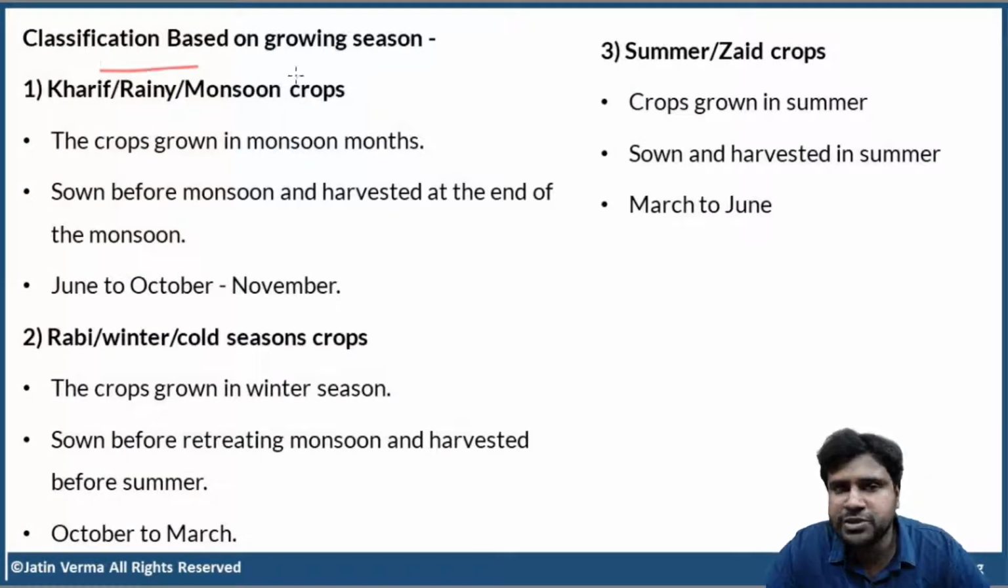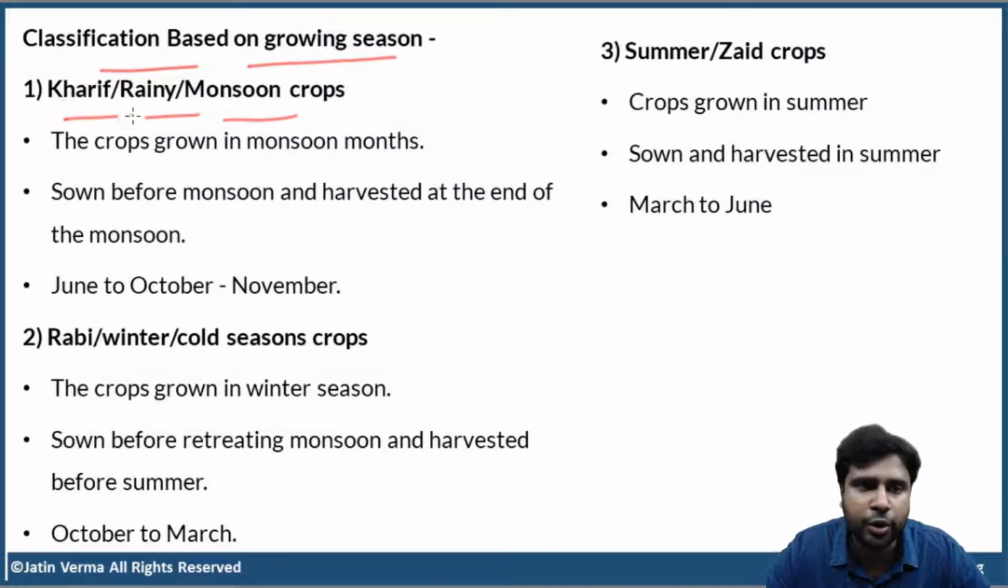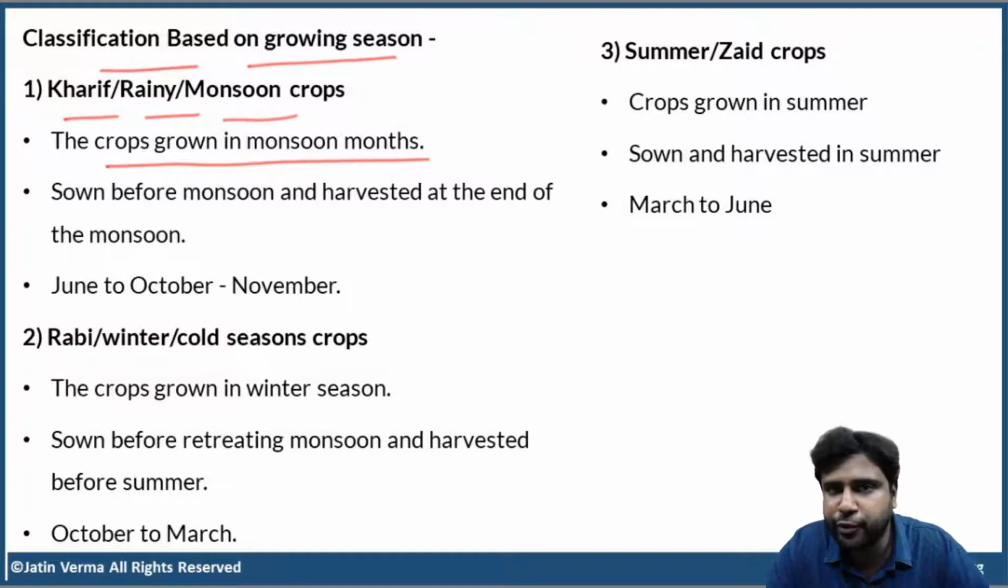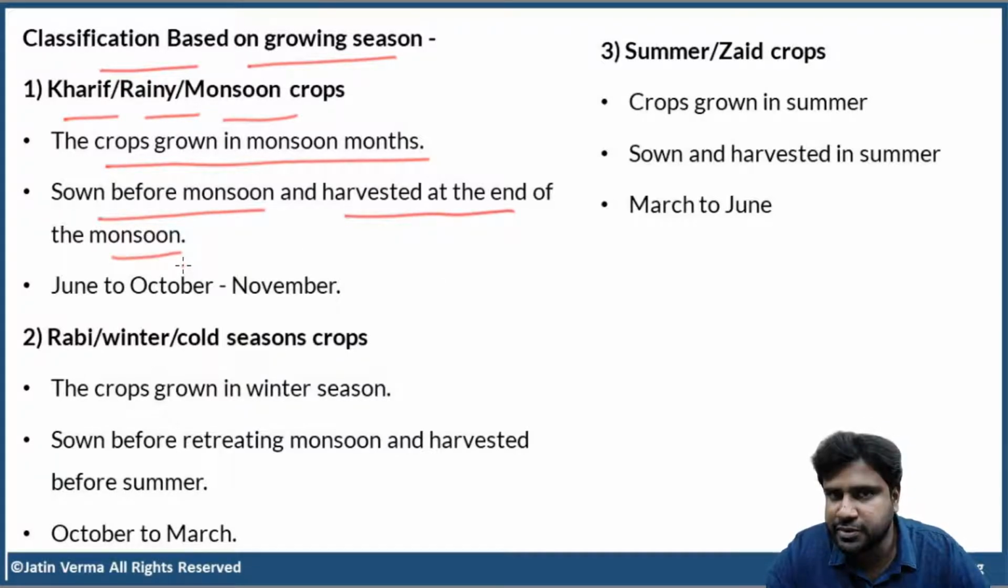Classification of crops based on growing season: Kharif, rainy, or monsoon crops. Three names are there. These crops grow in the monsoon months. We have discussed before, right? They are sown before the monsoon and harvested at the end of the monsoon. So these crops grow from June to October or November maximum.